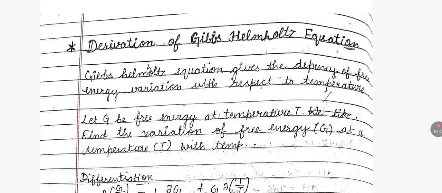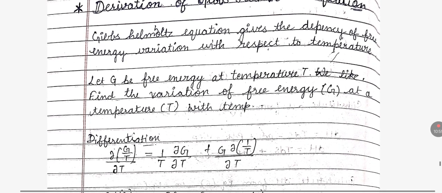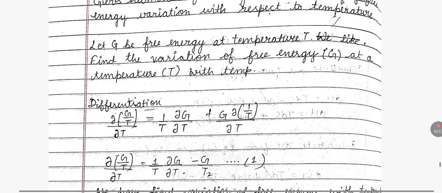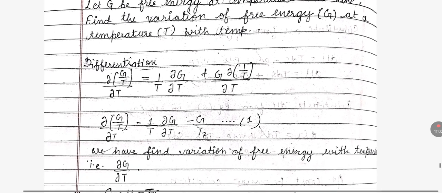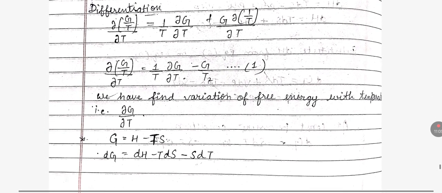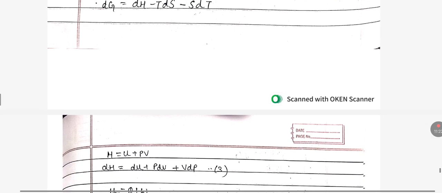Derivation of Gibbs-Helmholtz equation. The Gibbs-Helmholtz equation gives the dependency of free energy variation with respect to temperature. Let G be free energy at temperature T. Find the variation of free energy at temperature T with temperature. Differentiate this equation. We have to find variation of free energy with the temperature, that is dG upon dT. G is equal to H minus TS. After differentiation we get dG is equal to dH minus TdS minus SdT.